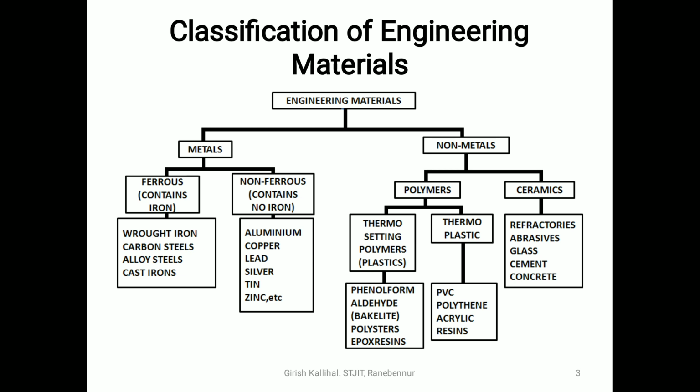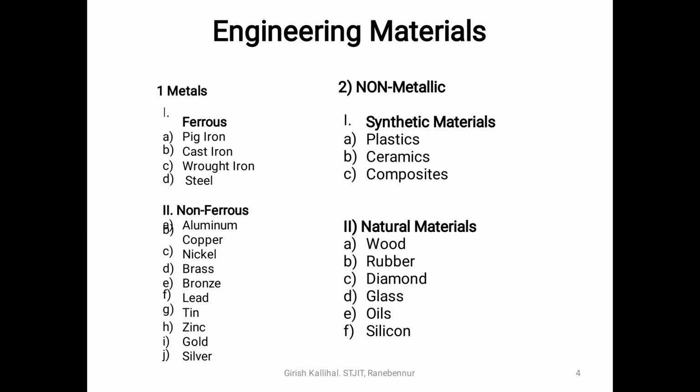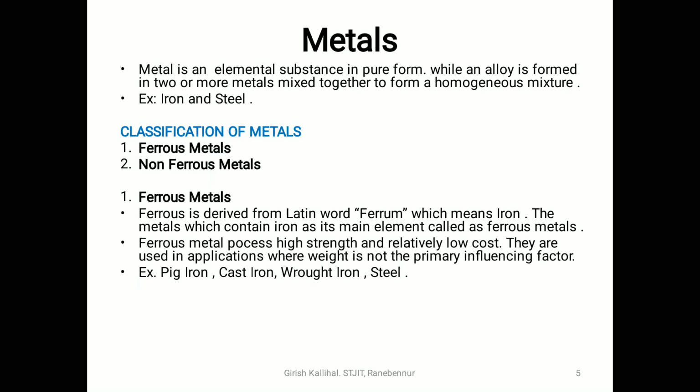Okay, now let us see what are metals. Metal is an elemental substance in its pure form. When the elemental substance is in its pure form, we call that a metal.